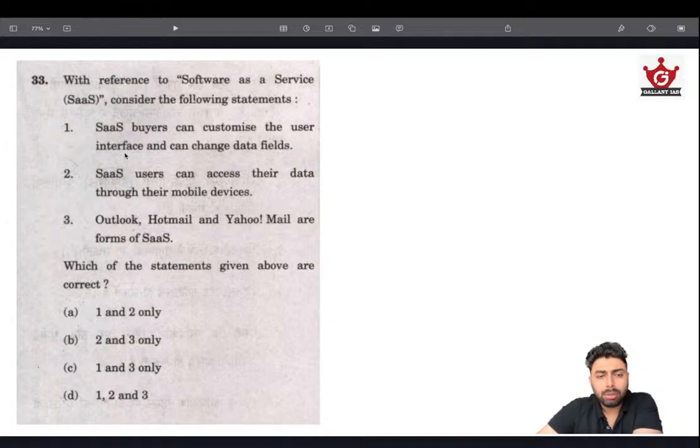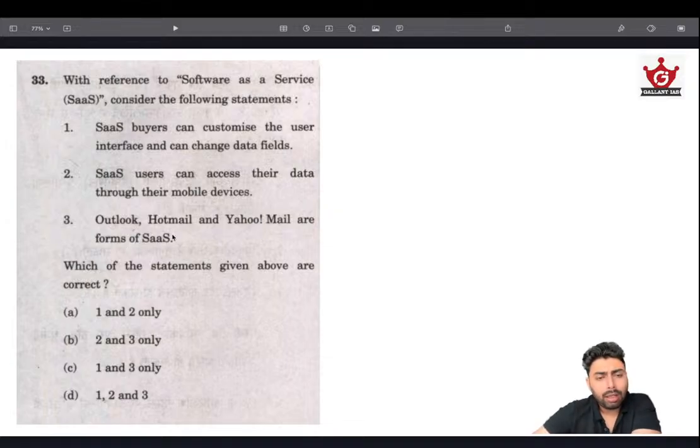If you deconstruct the term software as a service, Hotmail, Yahoo, everything is just software that is given as a service to us, right? We can email without having to save or install anything on our computer. We can just directly log in and do our thing. So that's basically software as a service. So Outlook, Hotmail, Yahoo Mail are forms of SaaS. That makes sense from the name itself. Based on that, we know that these emailing platforms are SaaS.